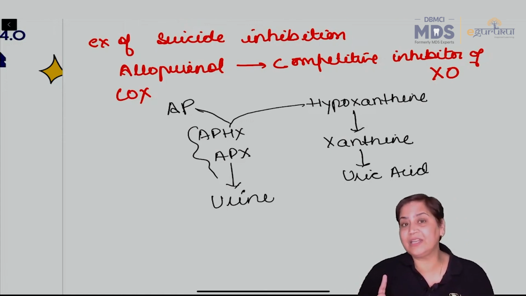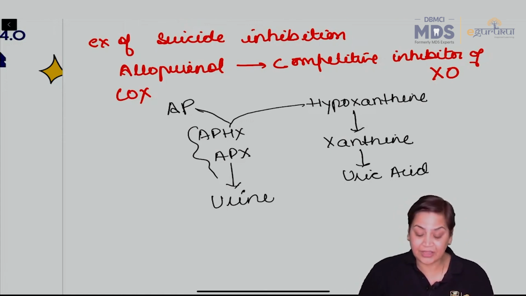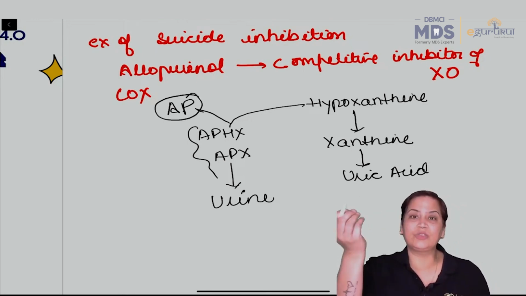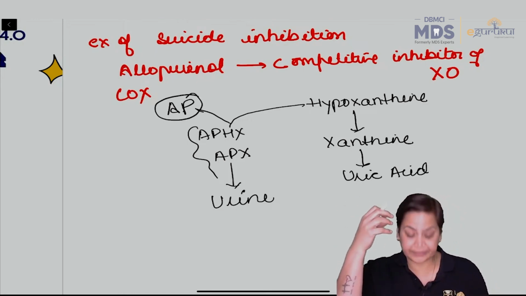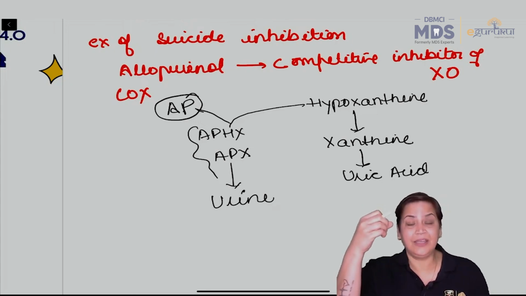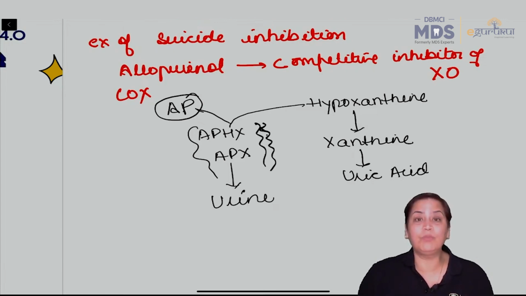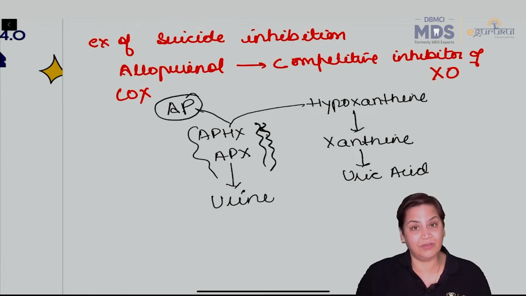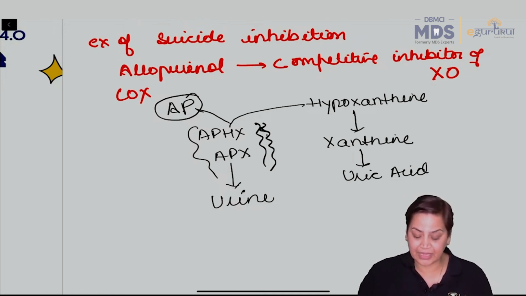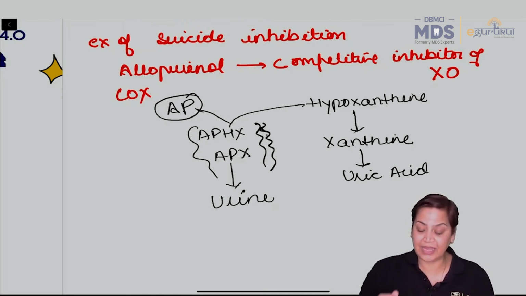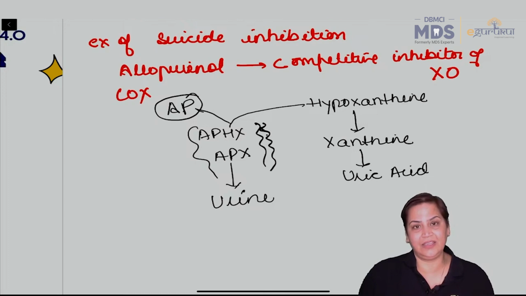मतलब क्या है, what is the definition of suicide inhibition? That whenever a person takes it, it is said that the body is committing a suicide. Why? Because the inhibitor is combining with the enzyme and it is forming those forms which are more potent than the original one. मतलब allopurinol-hypoxanthine and allopurinol-xanthine are much stronger than hypoxanthine and xanthine.